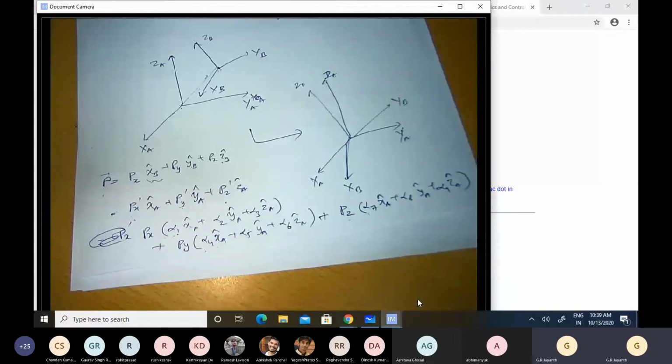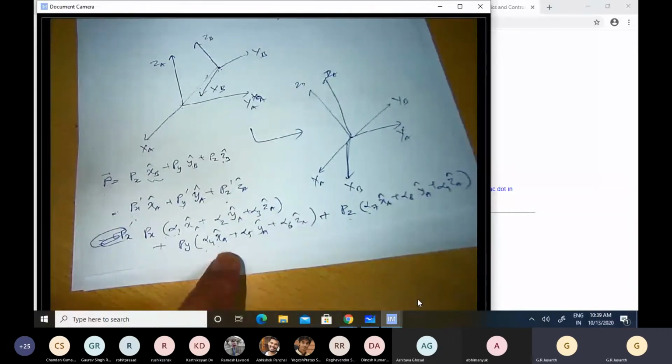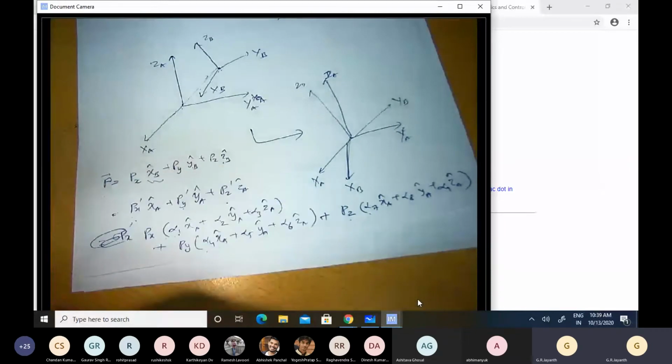So just as we sought elegance and simplicity in moving from scalar equations to vector equations, we similarly seek elegance and simplicity in representing these 9 numbers better. Okay, that forms the motivation for introducing this rotation matrix. Any questions?